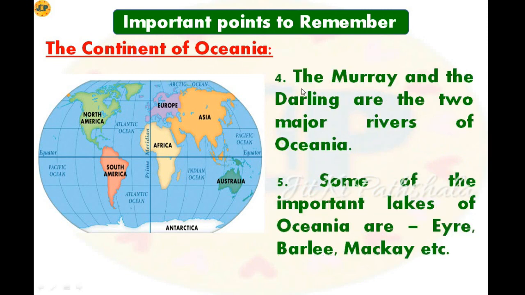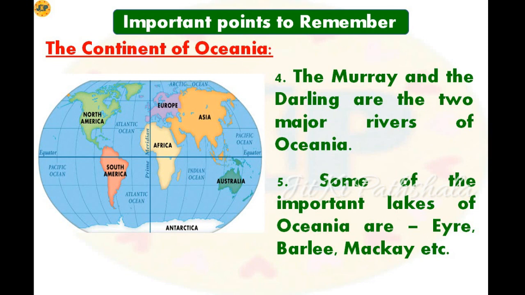Let's see point number 4. The Murray and the Darling are the two major rivers of Oceania. Next point is point number 5. Some of the important lakes of Oceania are Ayr, Burley, Mackay, etc. So these are some of the lakes that are located in Oceania, and at least one name you should remember from here.